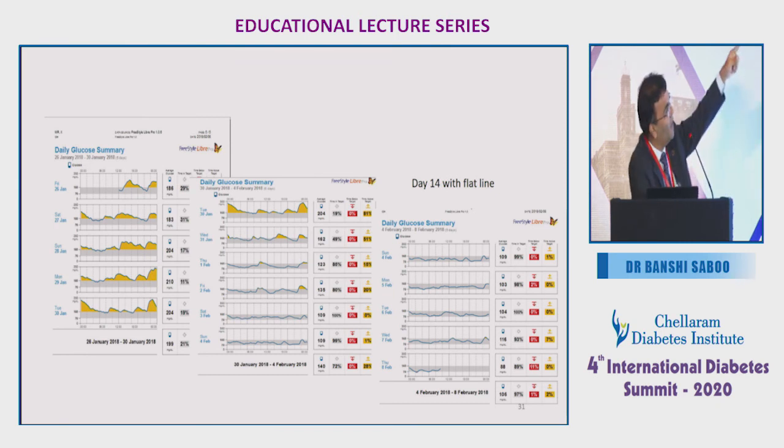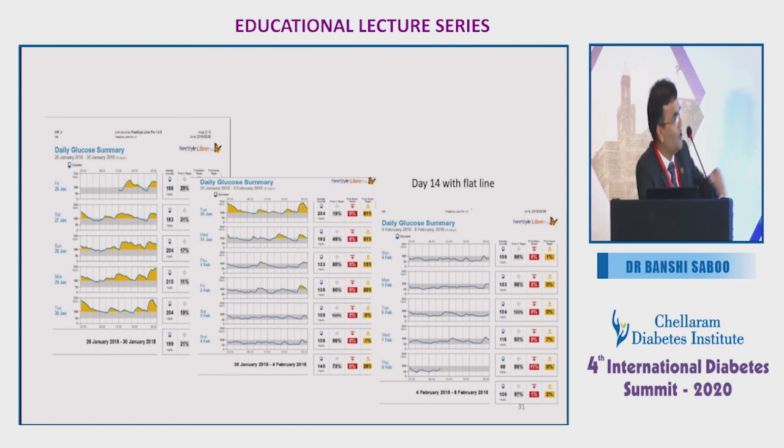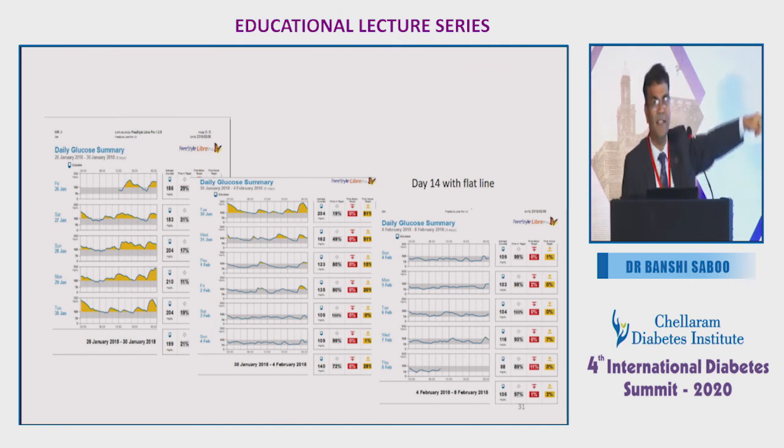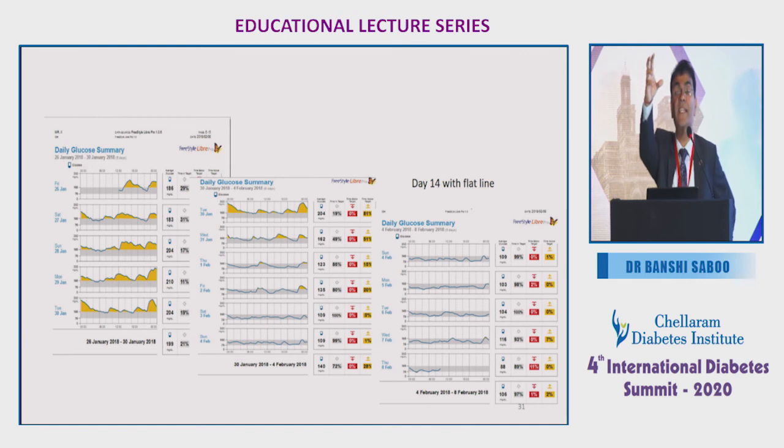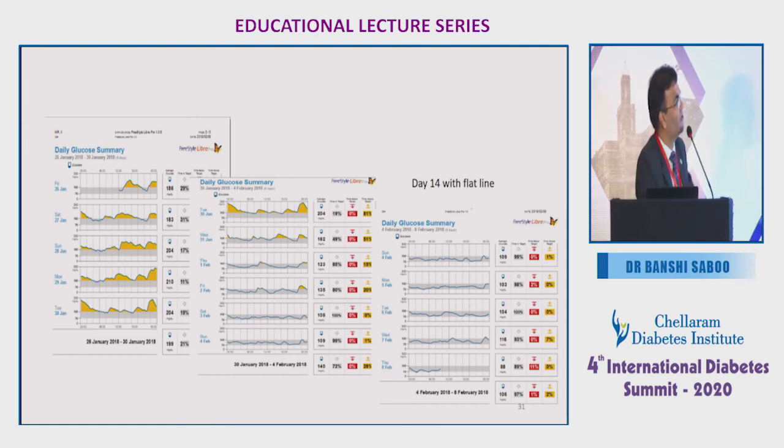From the 6th day onward, you can see the same patient. Now from the 6th day to the 10th day, the sugar is absolutely well controlled. I mean, on every 3rd day the patient had come, on the 6th day, and the last 4 days and 5 days, you can see. Rather, I have decreased the dose of oral anti-diabetic agents, particularly sulfonylurea, on the next sitting and the last sitting. And the patient had not gone into hypoglycemia with a minimal dose of sulfonylurea, GLP-1, metformin, and the patient was on glitazone. So this is what we can do. Even this patient was supposed to be on insulin, and this patient had done fantastically.